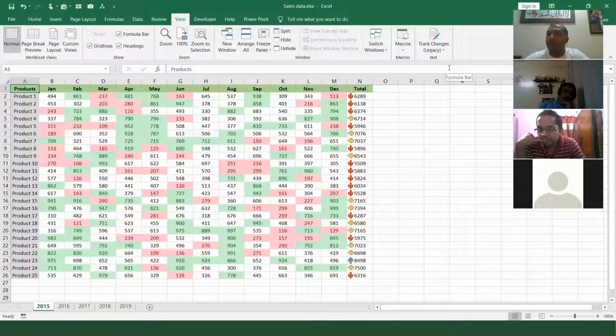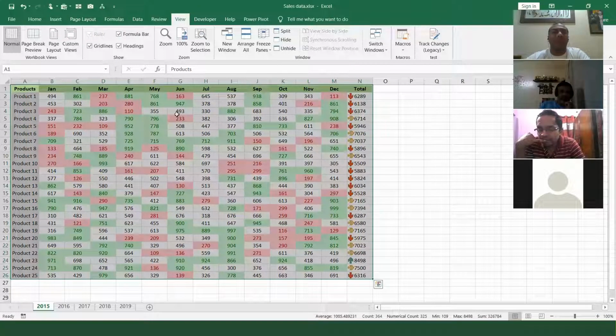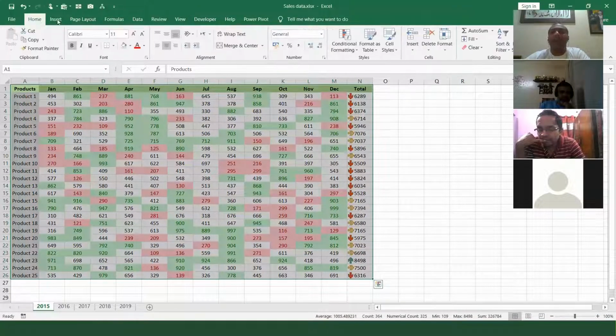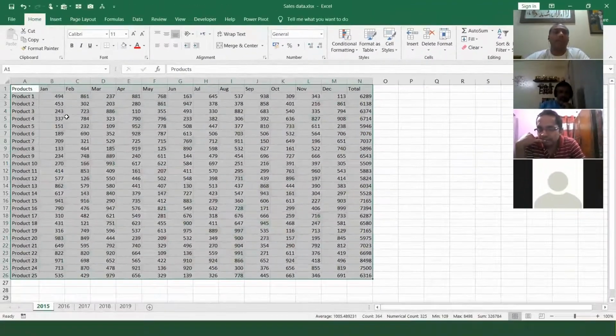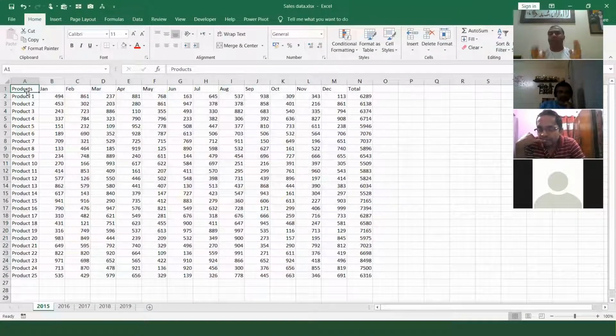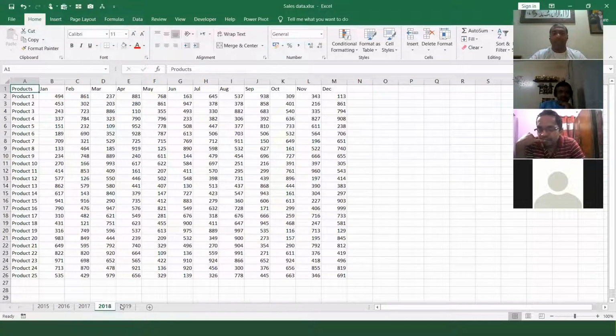This was the macro. So now you will say, Ramzan, yes, this was a macro, but how will it benefit us? Now I will show you how it will benefit you. Now, let's say I am clearing all the formatting. So I select the data. I go to the home, and you know how to clear the formatting. So I go to the clear and I say clear format. Khalas, everything is clear. Now, friends, I want you to pay attention on the screen. I have 2015 records. I'm going to another sheet, 2016, 17, 18, and 19. Different years data is there, right?